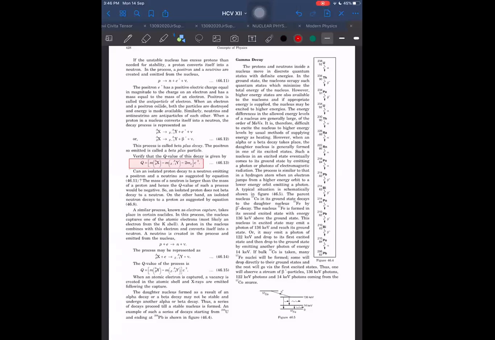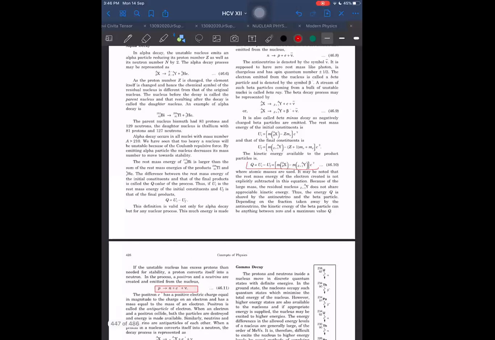This thing right here, and this thing right here, for one type and for the other type of nuclear reaction. In general, we have this formula: kinetic energy available to the products.